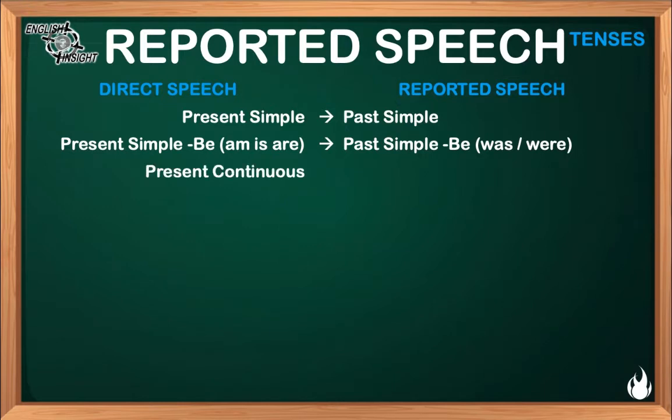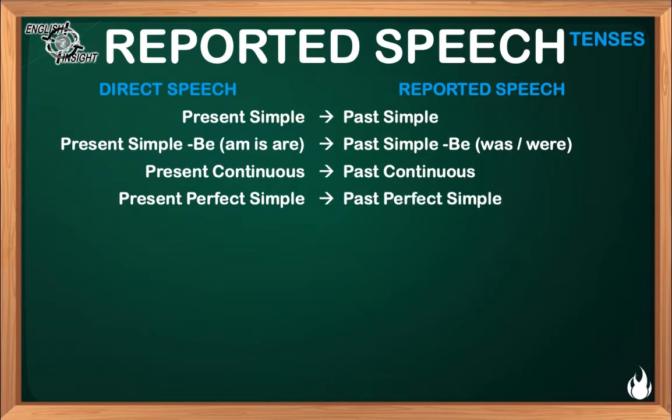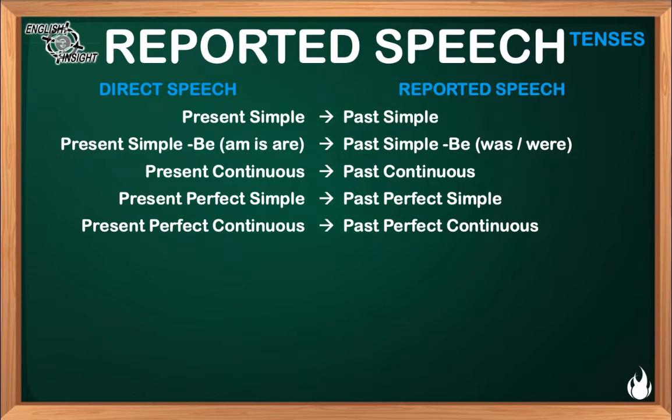Ideas in present continuous are reported in past continuous. Present perfect simple is reported in past perfect simple. Present perfect continuous is reported in past perfect continuous.